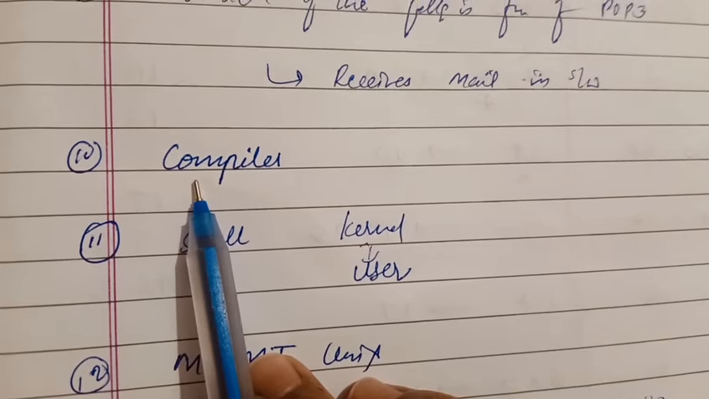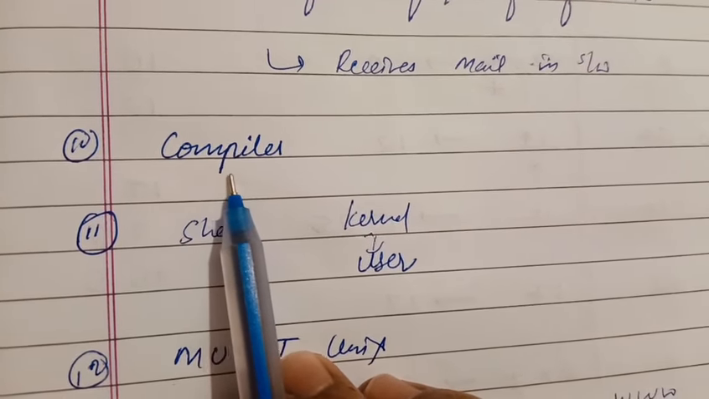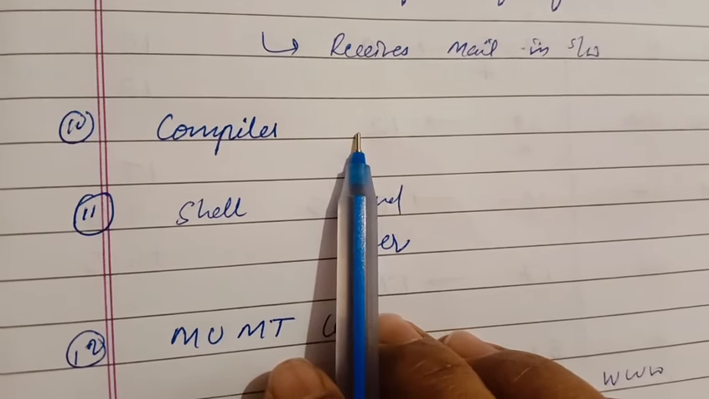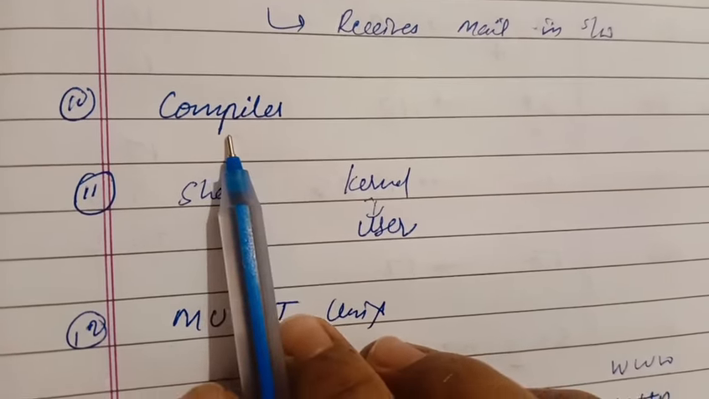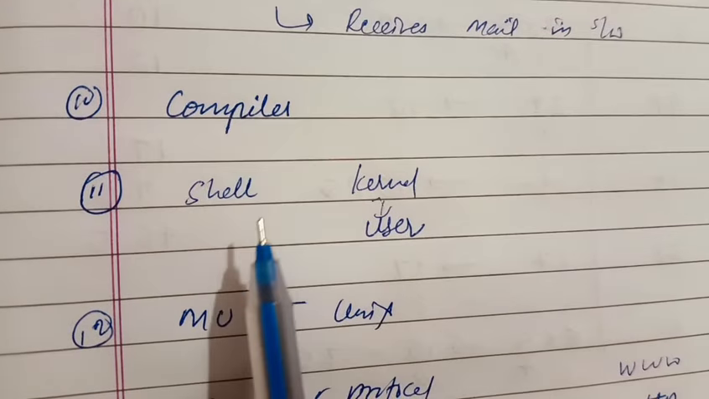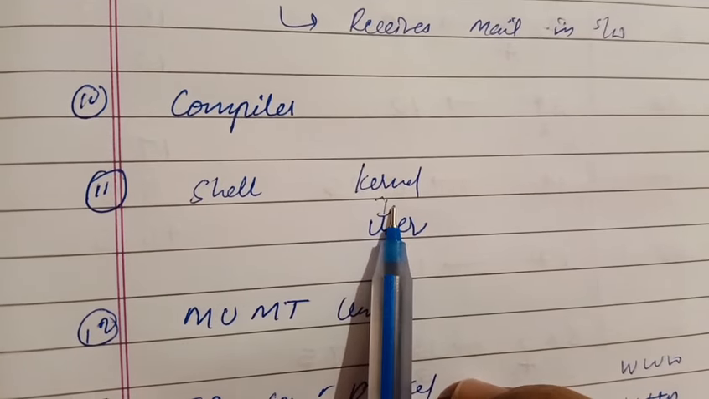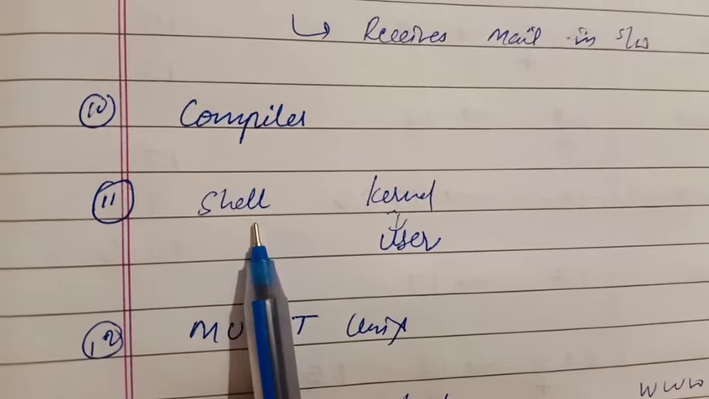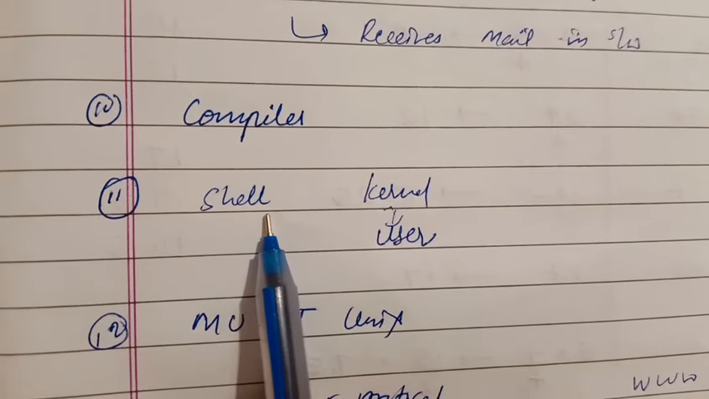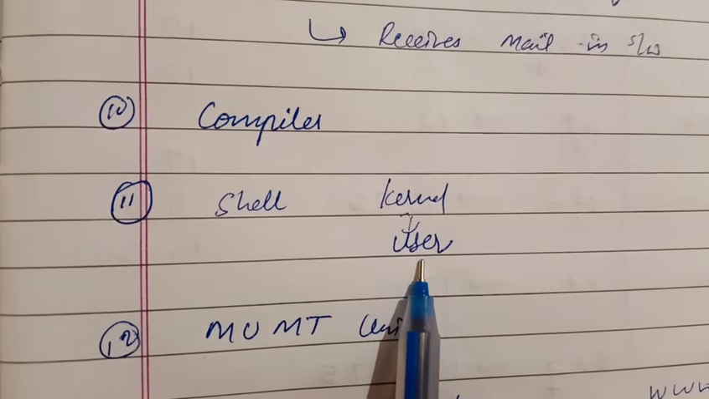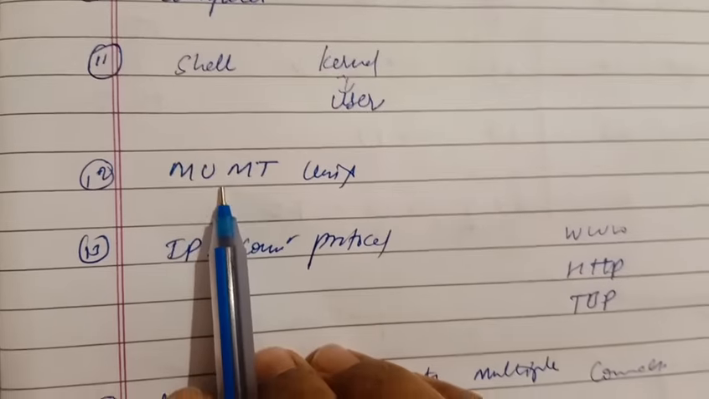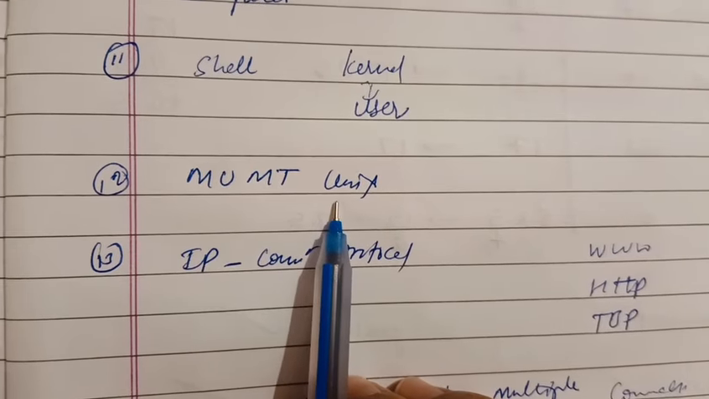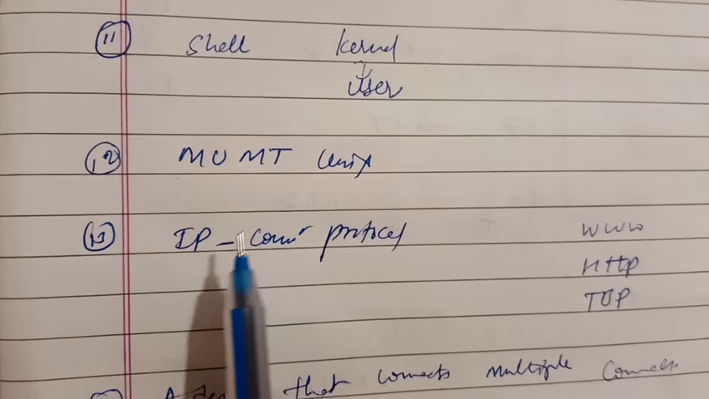Then I think one question was related to the compiler, which executes the instructions all at once. The answer will be compiler. They also asked which of the following lies between the kernel and user? I marked it as shell, and I am not sure what the answer was for this. Since there was a kernel and user, that's why I marked it as shell. And which of the following is the multi-user multitasking operating system? I marked it as Unix.